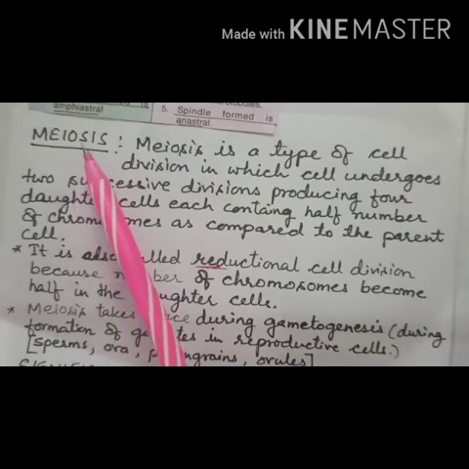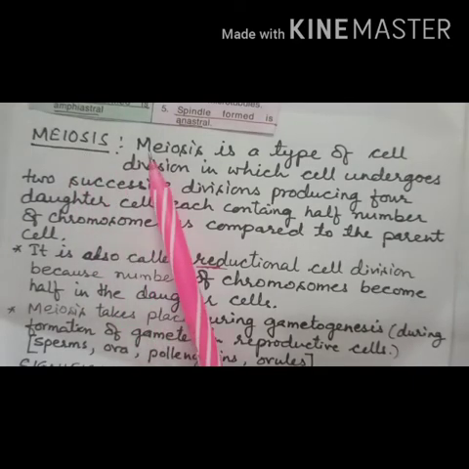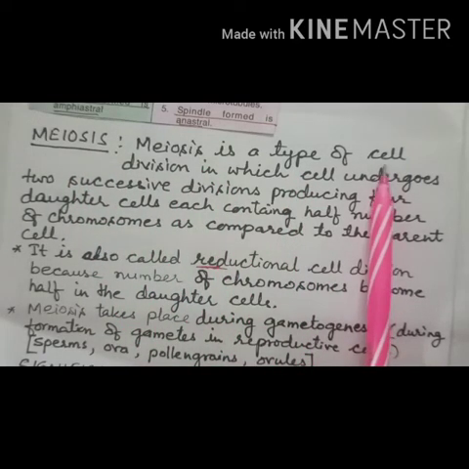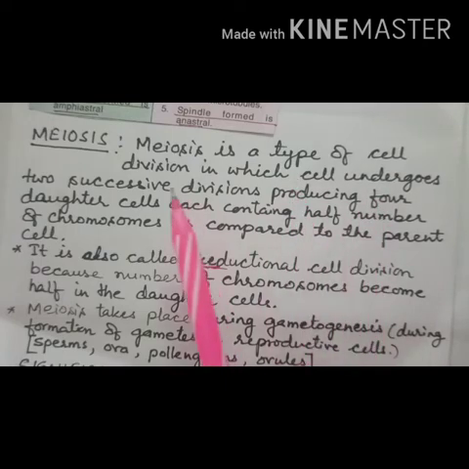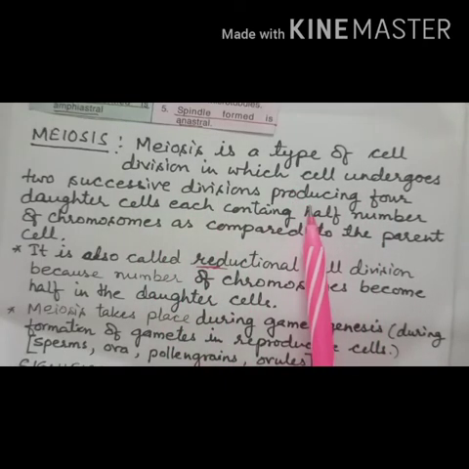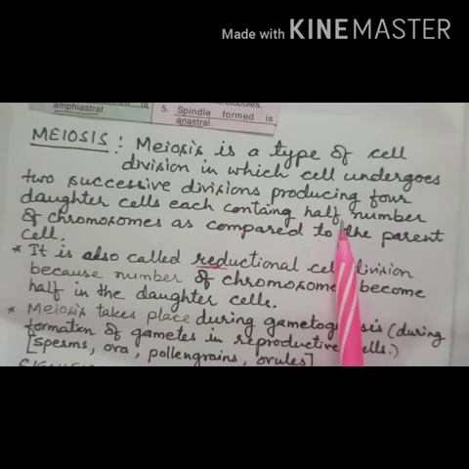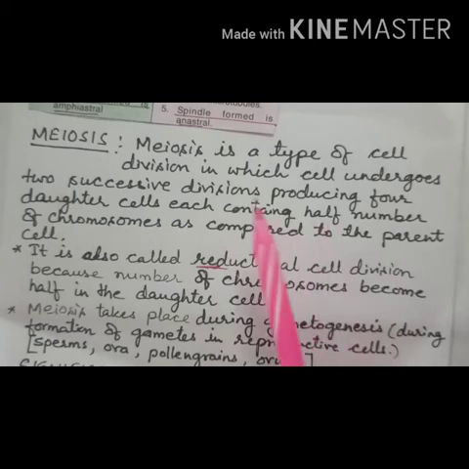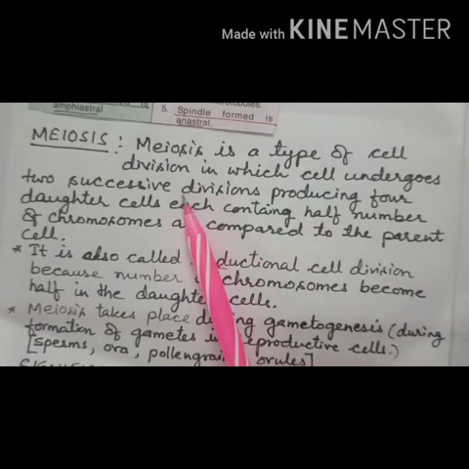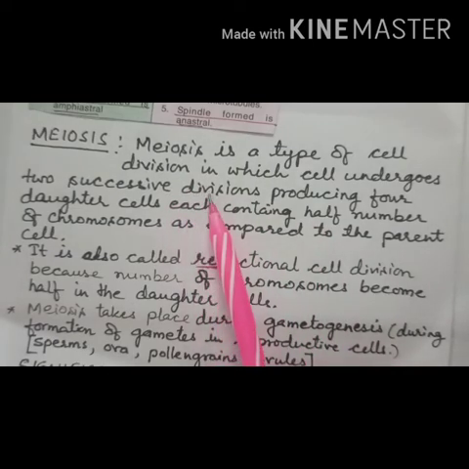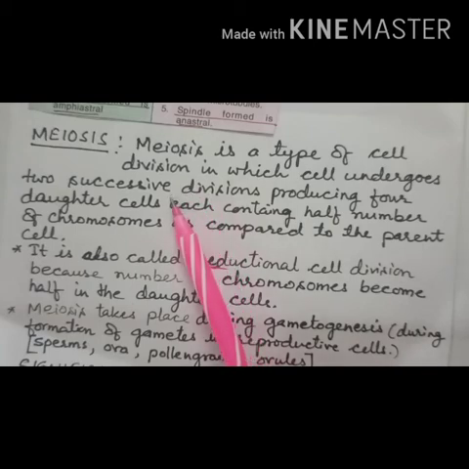Now come to meiosis. Meiosis is a type of cell division in which a cell undergoes two successive divisions producing 4 daughter cells, each containing half the number of chromosomes as compared to the parent cell. It is another type of cell division which generally takes place in reproductive cells.